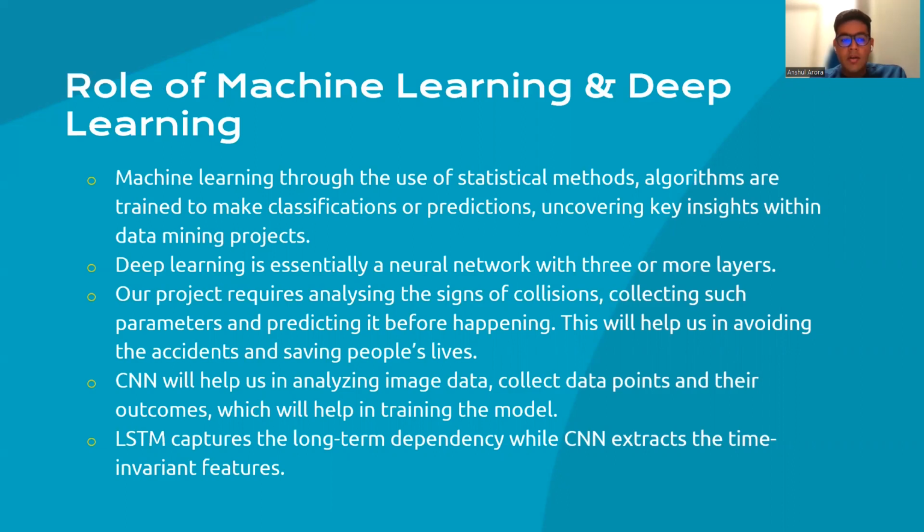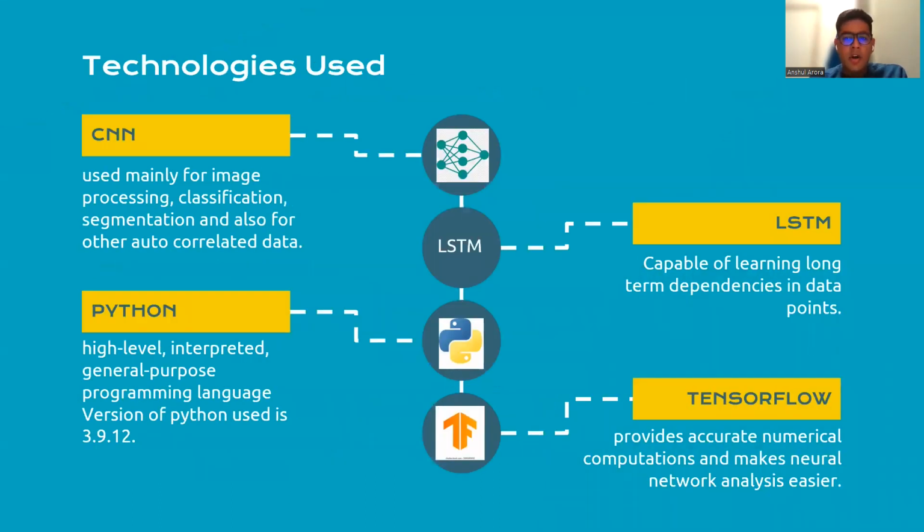The main technology that we have used in our project is CNN, that's convolutional neural network, which helps us in analyzing image data, collecting data points and their outcomes, which will help in training the model. LSTM, that stands for long short-term memory, captures the long-term dependency, while CNN extracts the time-invariant features. Along with CNN and LSTM, Python is the programming language that we have used to code these neural networks, and TensorFlow to provide accurate numerical computations and make neural network analysis easier.